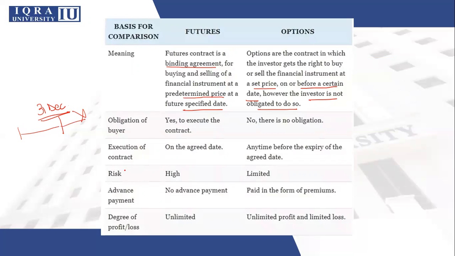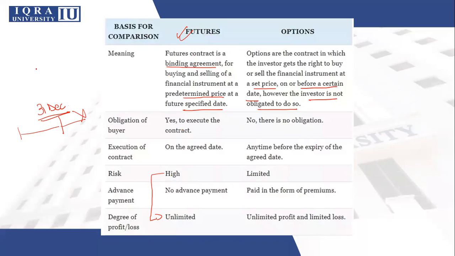So if we talk about risk, in futures the risk is quite high, whereas in options it is limited. Now, why is the risk in futures high? The reason is that the degree of profit or loss is unlimited in a futures contract. There is no limit to the amount of profit or loss that you might earn if you have purchased a futures contract. Okay, so go back and see the payoff diagrams that we had studied previously.